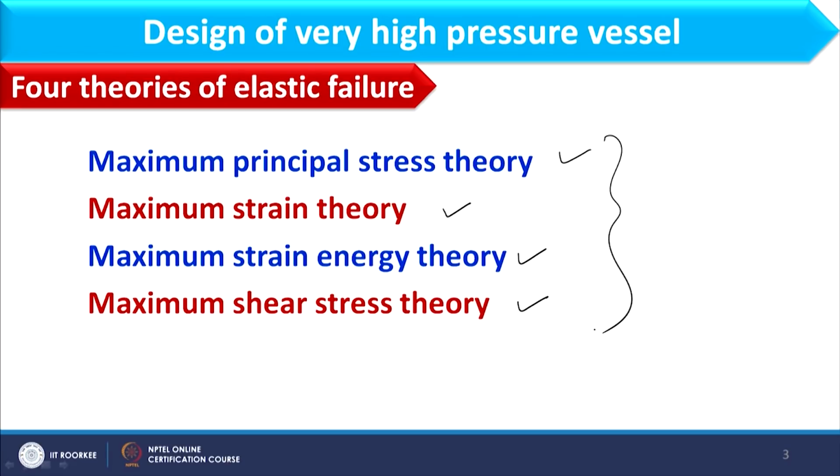These theories are there to design the vessel under very high pressure, and the funny part about these theories is that by seeing the name of the theory you can identify the failure condition. For example, the maximum principal stress theory says that my material fails when the principal stress induced in the material is equal to the principal stress induced in a simple tension test.